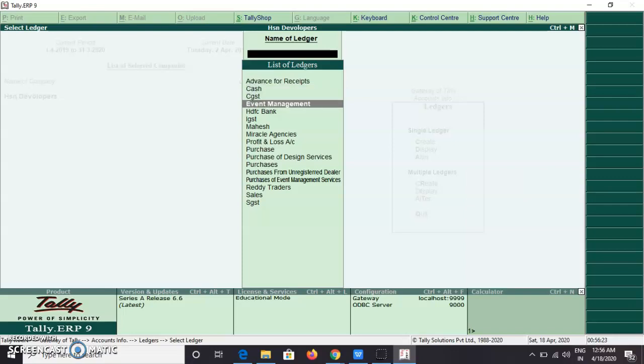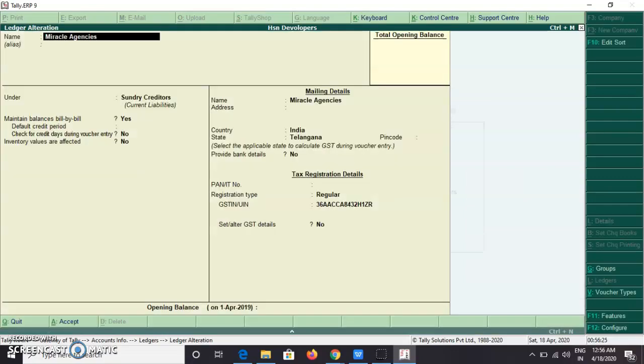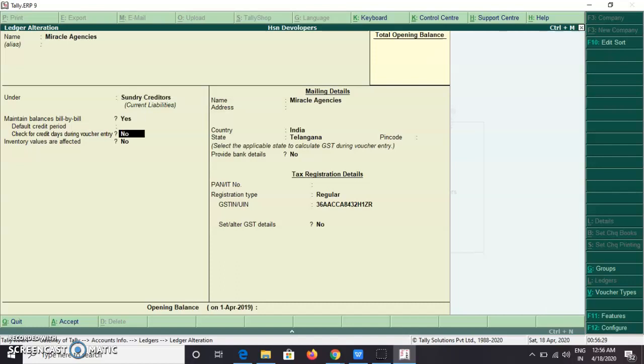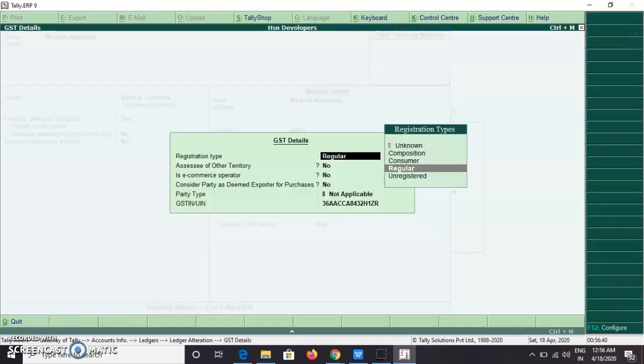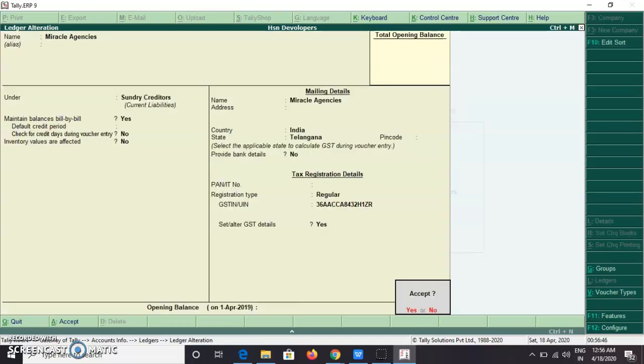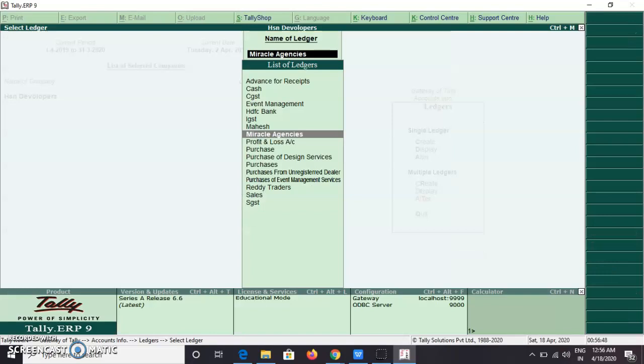Next we require Miracle Agencies. So Miracle Agencies under sundry creditors, maintain bill-wise bill, yes. And here under tax registration details, registration type regular, GST number. So yes, set or alter GST details, registration type regular, GST number I have given. So we have created all the ledgers which are required for the purchase entry.